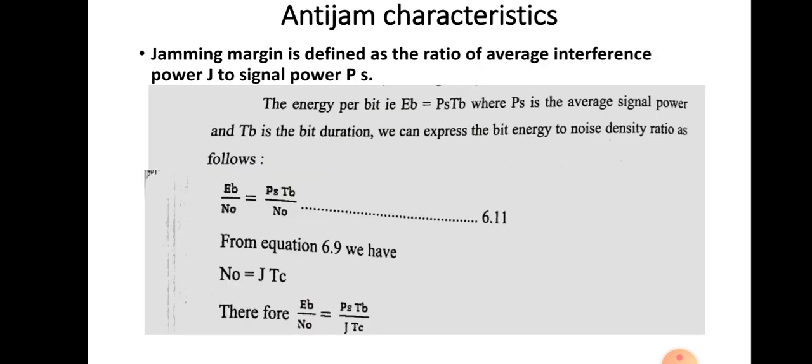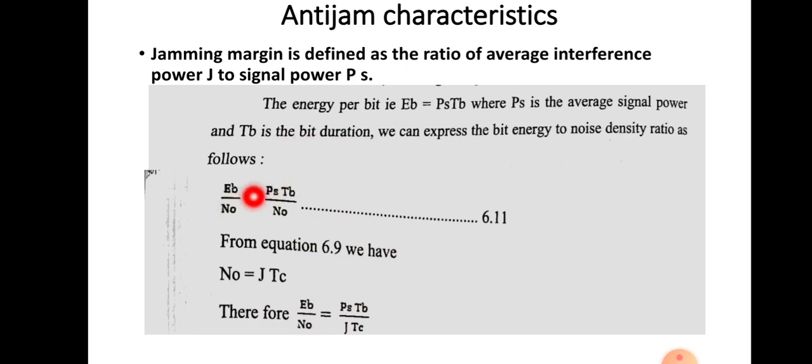Next is anti-jam characteristics. In the case of anti-jam characteristics, we have to define jamming margin. Jamming margin is defined as the ratio of the average interference power J to the signal power PS. So J by PS will give you the jamming margin. For that, let us discuss the energy per bit, that is EB equal to PS into TB, where PS is the average signal power and TB is the bit duration.